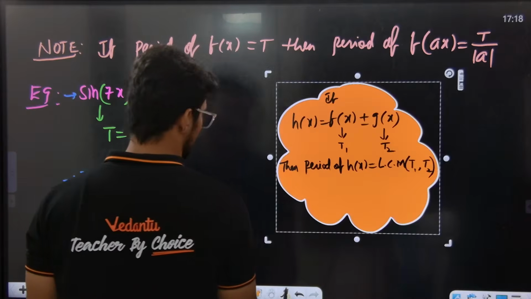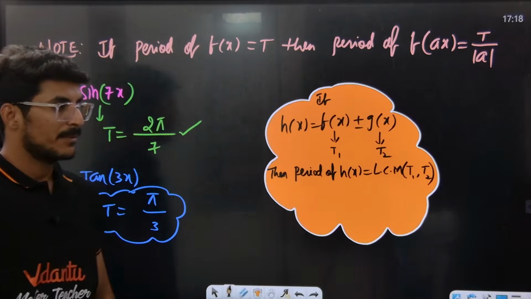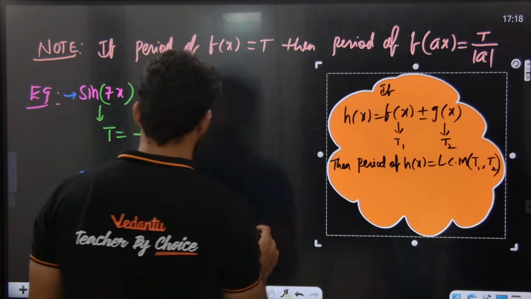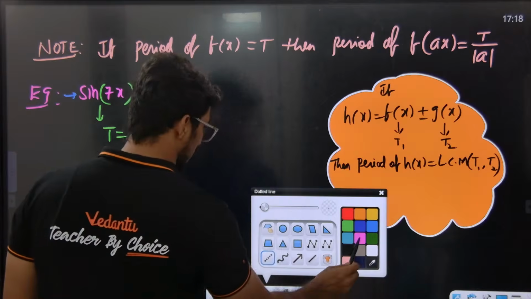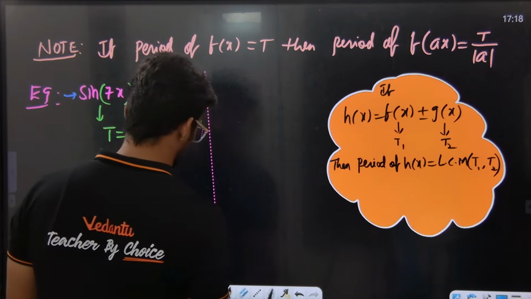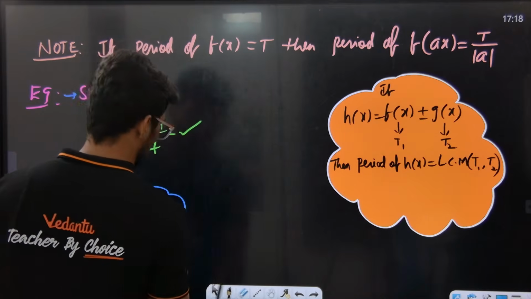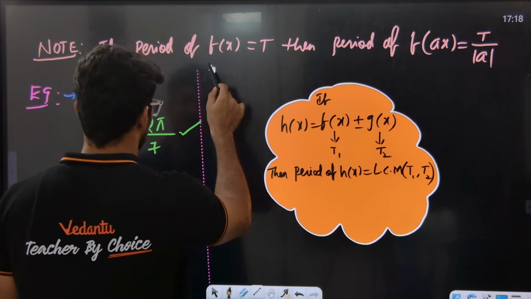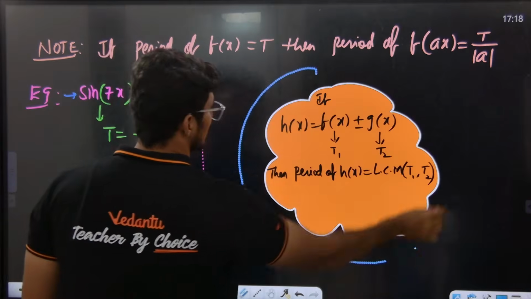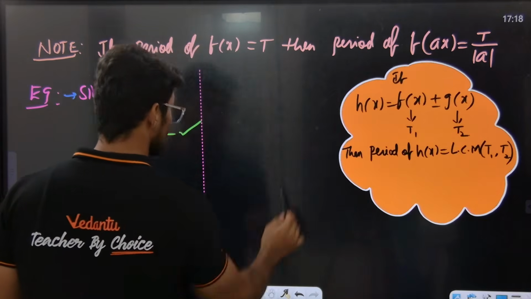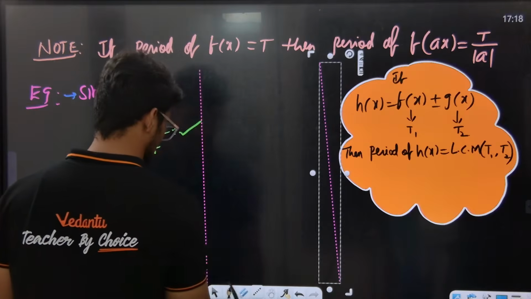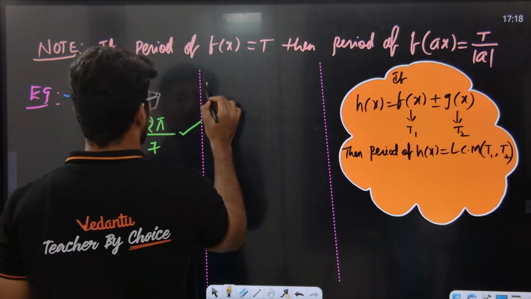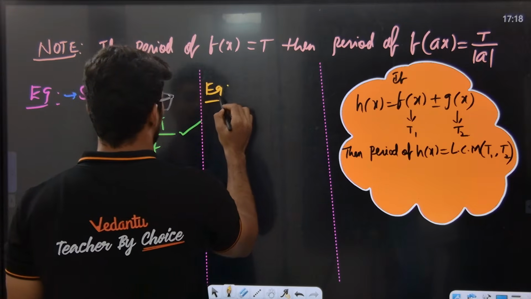Hope everybody is getting the point. Any doubts here? Sir, what is the period of h of x? We take the LCM of t1 and t2. So this is the concept we are going to use here. If we see an example, we will get the idea.